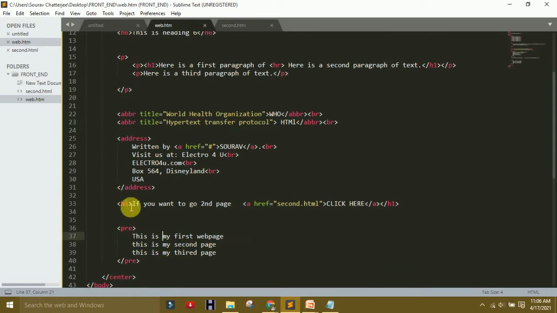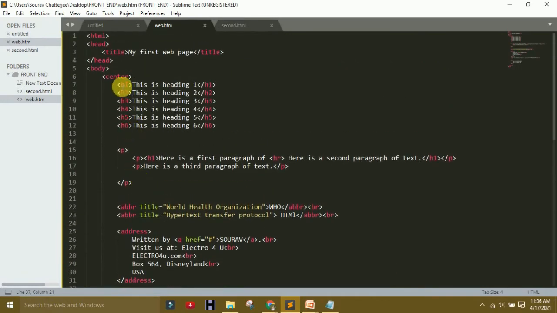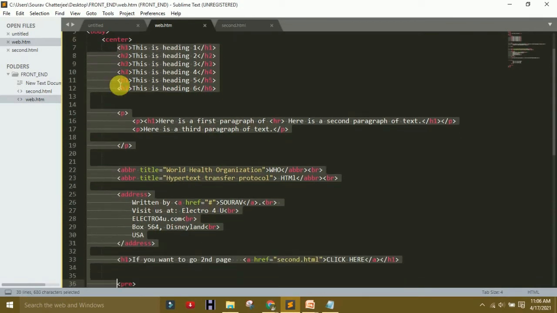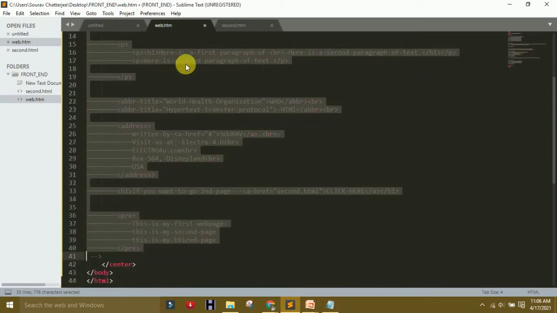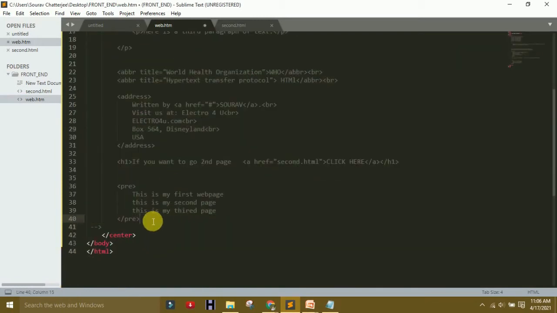Now I click all, and comment it out. Now make another change. How to comment? Control slash, and this changes. After that I will make a line.